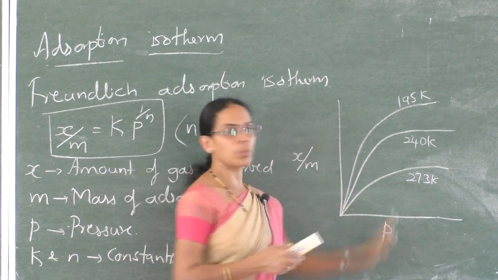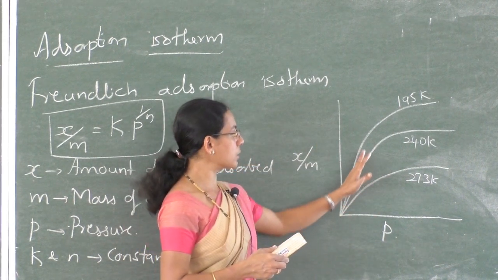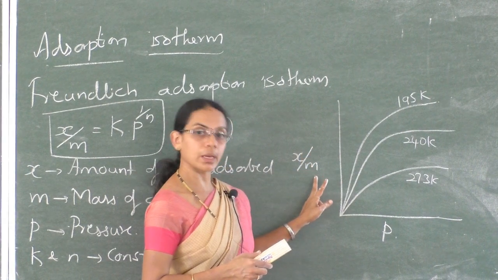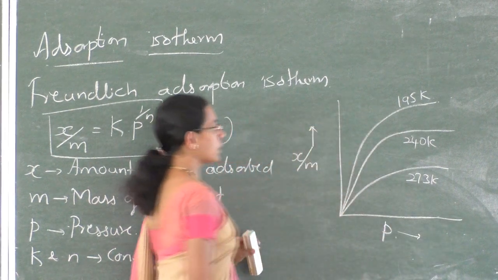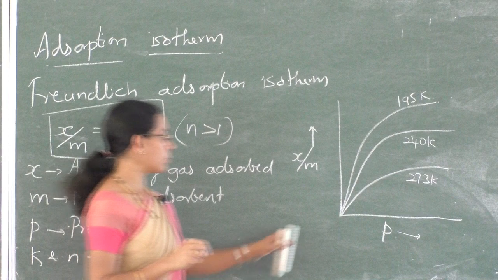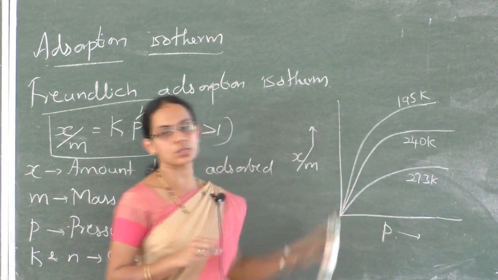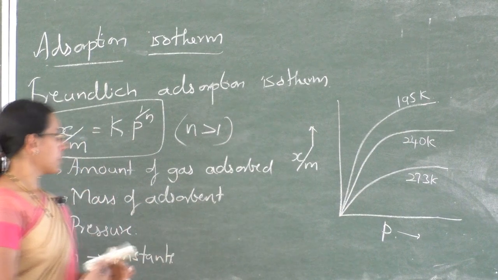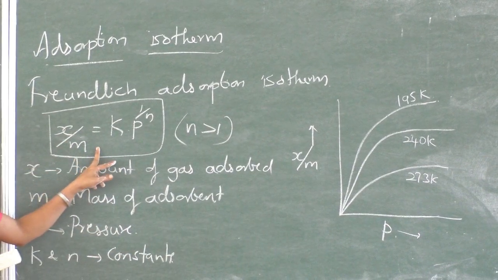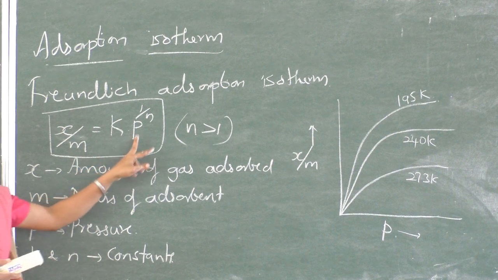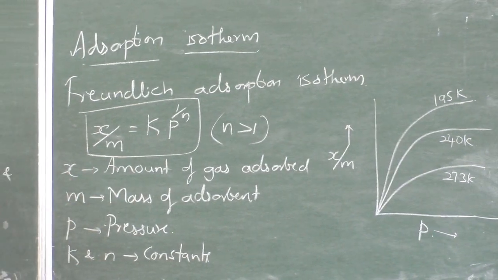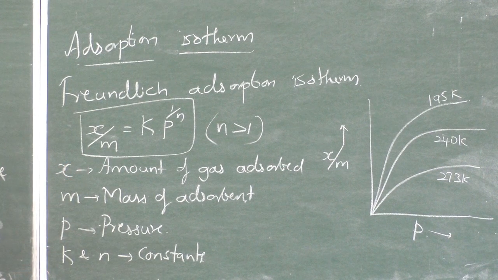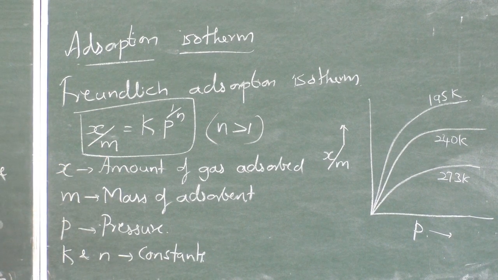But this entire plot explains the variation in the amount of gas adsorbed by the adsorbent with the pressure at constant temperature. So this plot is called an isotherm. Important expression, Freundlich adsorption isotherm: x by m is equal to k into p to the power 1 by n. The validity of this isotherm is checked by taking the logarithm of this equation. So we can take the logarithm of the equation.